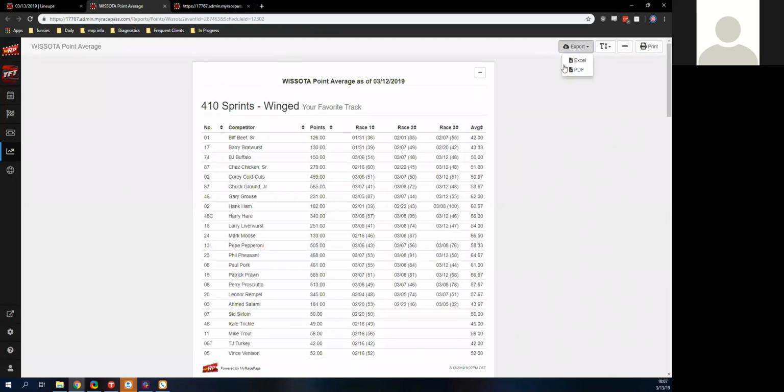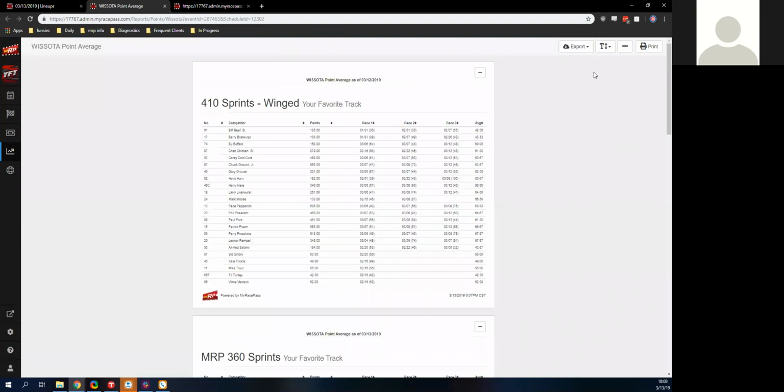We're able to export this as well into Excel or as a PDF if we need. And if I needed to save more paper, we could put in the small right here. We have that option. Print them off, and they're good to go.